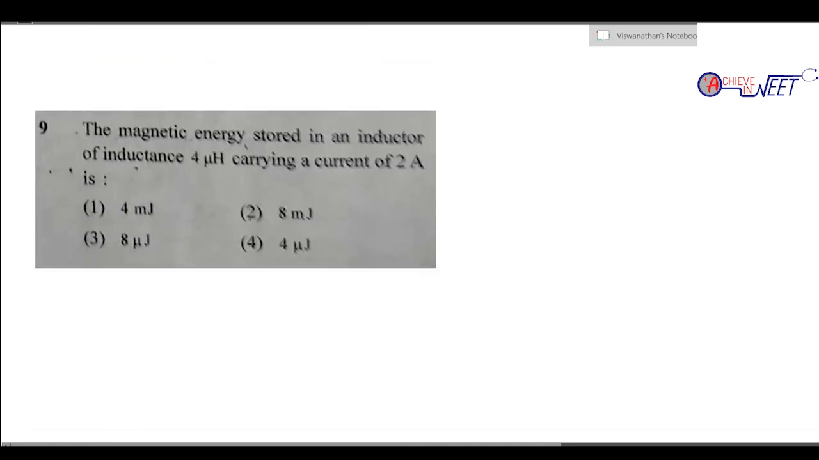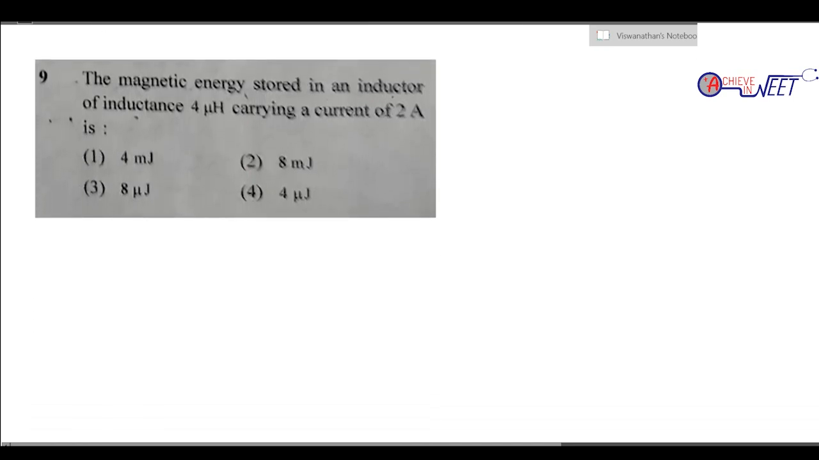So question number 9, they are asking what is the magnetic energy in an inductor of inductance, they have given 4 microhenry, and a current of 2 amperes, they have given. So they are asking what is the magnetic energy. So magnetic energy is half Li square. So this is the formula for magnetic energy.